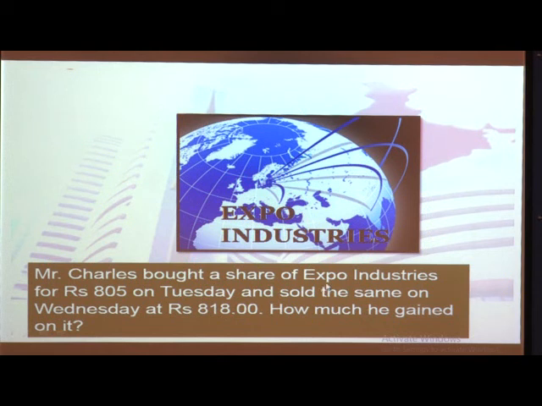So, on Tuesday he brought it for 805 rupees and sold the same on Wednesday for 818. Now, you can see the rate he sold is greater than rate he brought. So, we can easily find out whether it is a gain or profit or loss by how much amount, right.